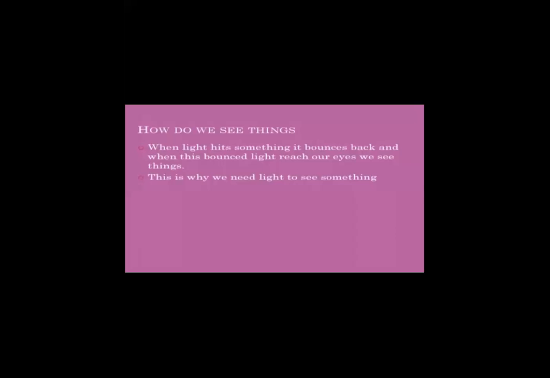So how do we see things? When the light hits something, it bounces back, and when it is bounced, the light reaches our eye, and we see the things. This is why we need light to see things. So you can say light is very, very important in our day-to-day life.